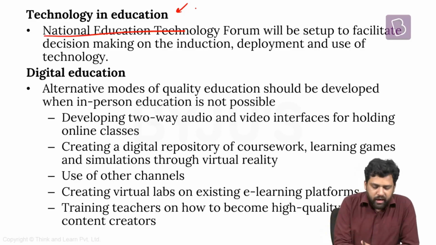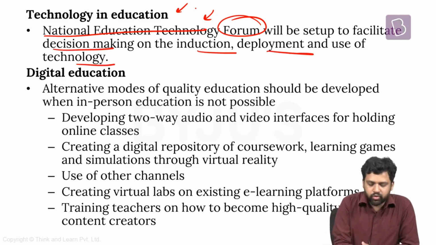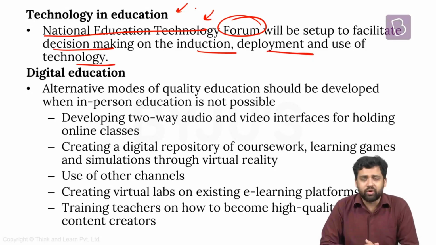So what they're saying is we need to create a national educational technology forum. It's going to be a body which is going to facilitate decision making on the induction, deployment, and use of technology. Technology can also be a two-edged sword. It can help, at the same time it can also create issues. It can make things difficult for some. For example, if you're heavily relying on technology for delivering education, those who are affluent, those who are in the urban areas, those who are young, those who do not belong to disadvantaged communities are going to benefit. But those who are economically not doing that well, those who are in the rural areas, those who belong to socially disadvantaged categories might face the brunt. They might not be able to access education. There already exists a digital divide, which can make things difficult for people to access education.